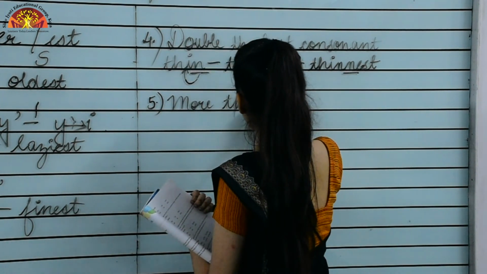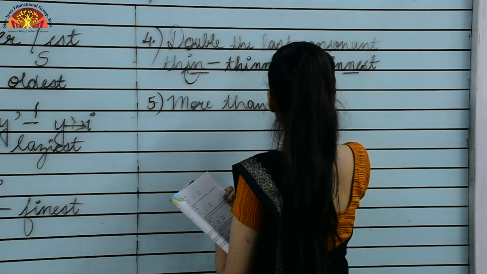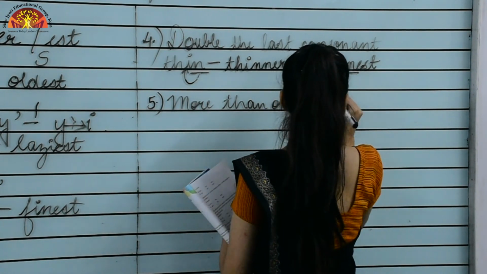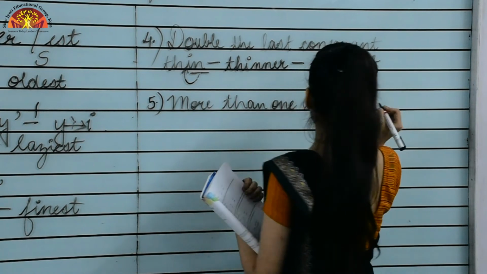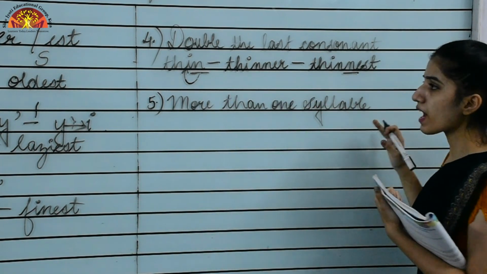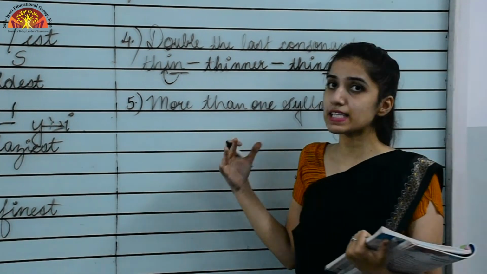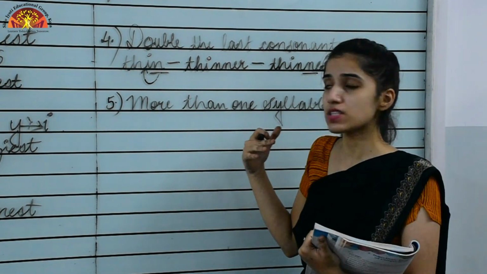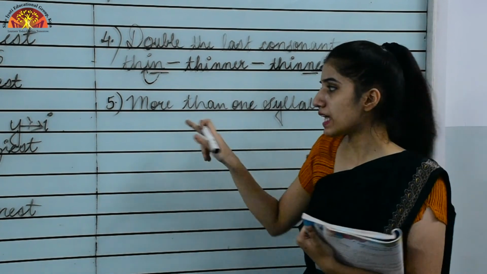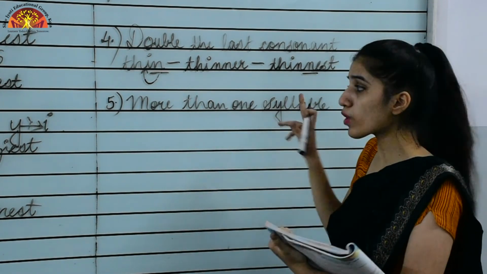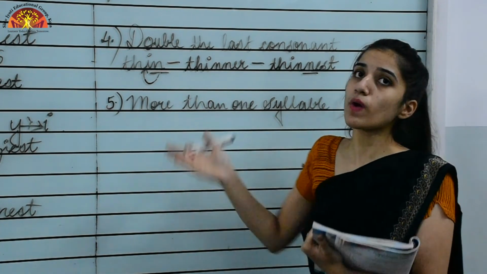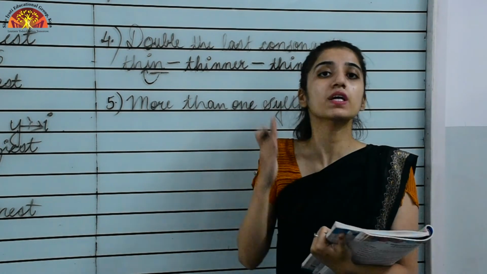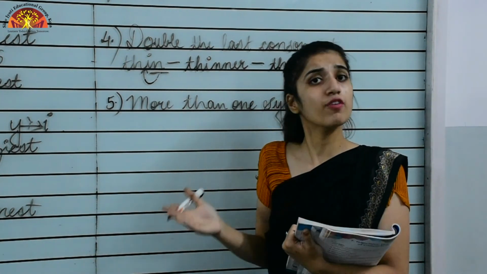To identify this you have to see how many vowels it has in that word. If it has more than one vowel, then it belongs to this category. You have to add more and most to form the comparative and superlative degree.